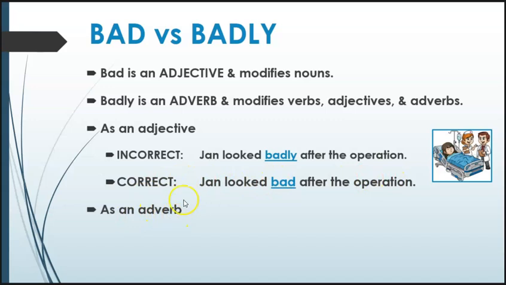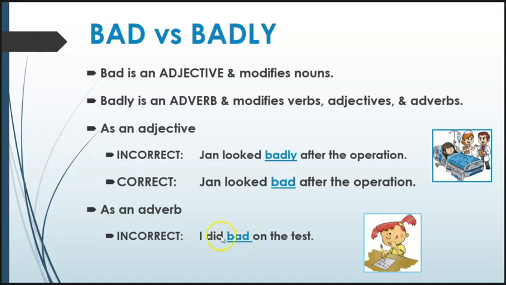However, when it's modifying a verb, we want the adverb form. So I did bad on the test. This is not correct. And I know we say it all the time, but it's not correct. You're modifying did, how you did, and did is a verb, an action verb. So we need the adverb, badly. I did badly on the test.